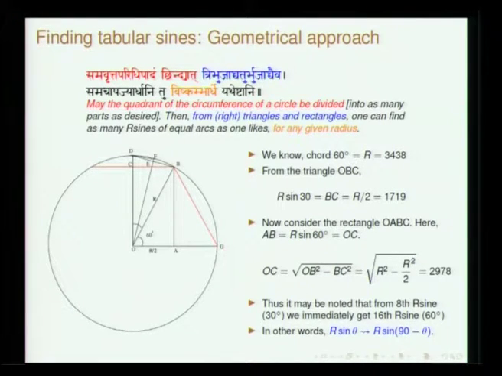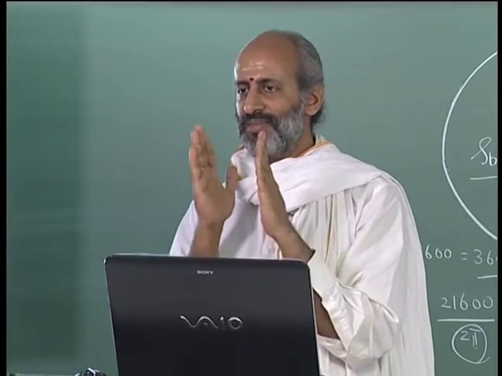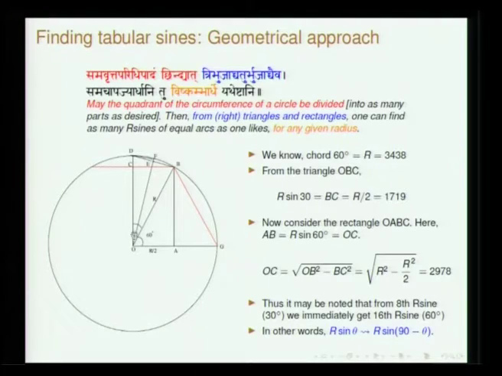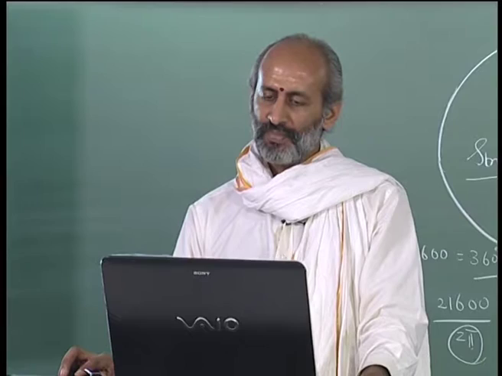Sin 30 degrees is basically the 8th sine, if you conceive it to be 24 parts. Since you know the radius, you also know sin 30, which is r by 2. So BC is r by 2, and therefore this is also known.